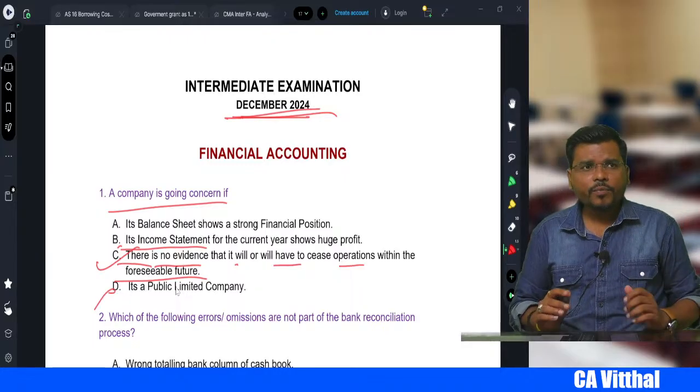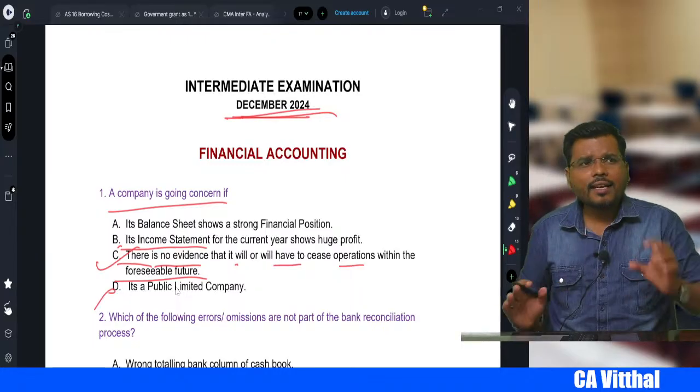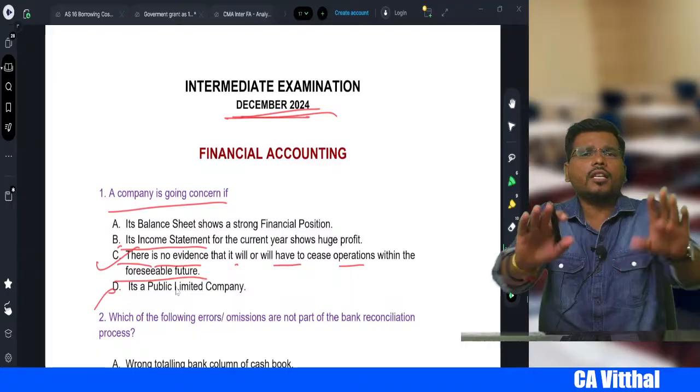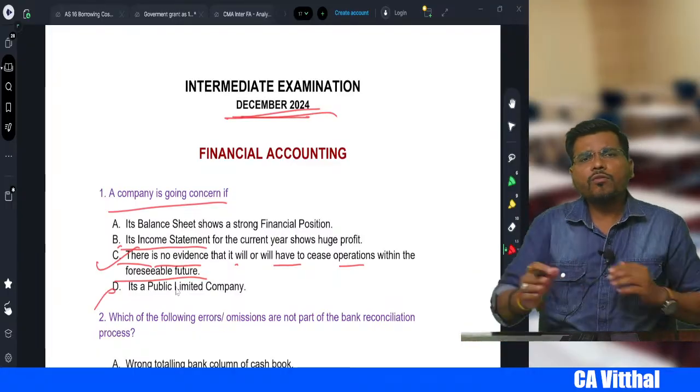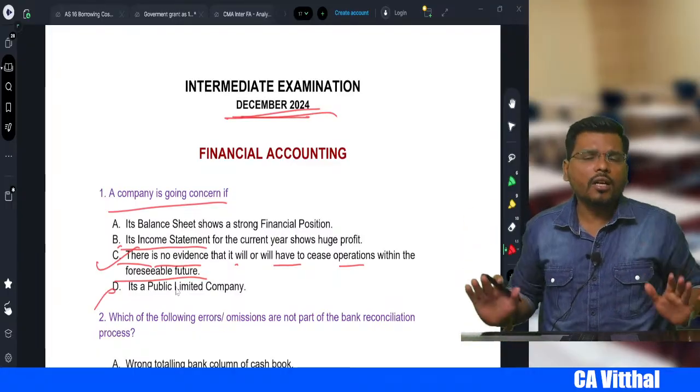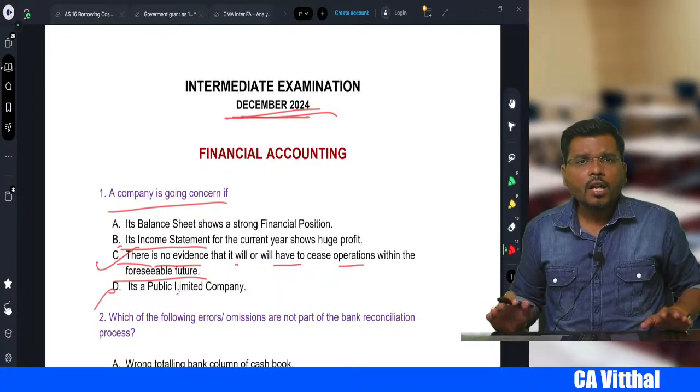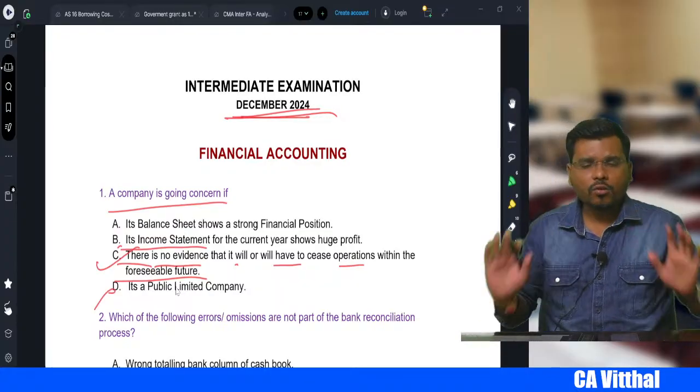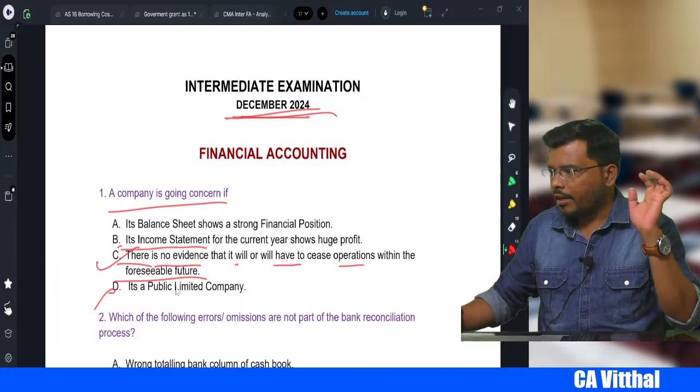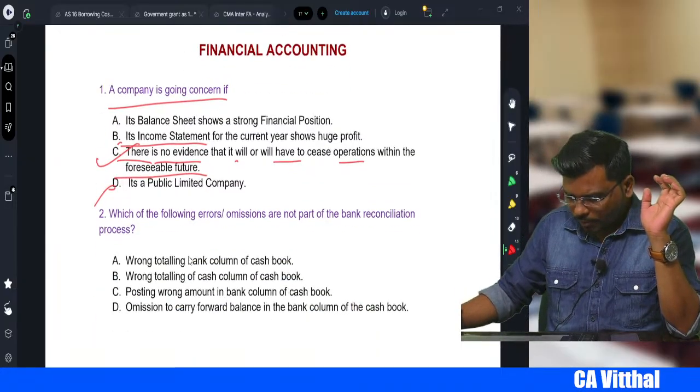This also not. That means there should not be any evidence that the company is going to close in the foreseeable future. Foreseeable future means what, sir? 12 months from the end of the accounting period. There should not be any evidence. If that evidence exists, then it is not a going concern. Is it clear? Right? Okay. Come to the next one.